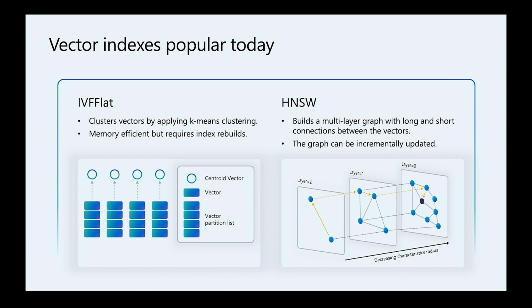So first, let's take a look at today's industry. There are 2 widely adopted and popular algorithms in vector search that are being used almost everywhere. The first is IVF-flat, and the second is HNSW. The IVF-flat algorithm is a clustering-based algorithm, and it has difficulty accepting incremental changes. And HNSW is a graph-based algorithm, and due to its structure, it is friendly to incremental changes. For that reason, it is more popular, although it requires a little bit more memory to maintain its representation in memory.